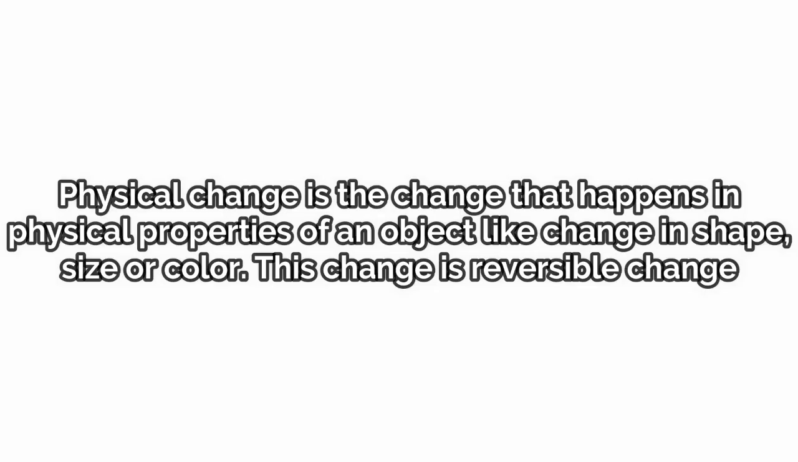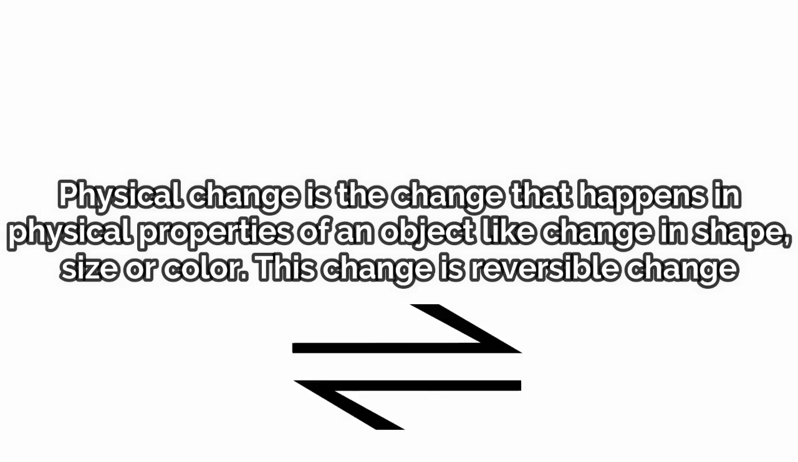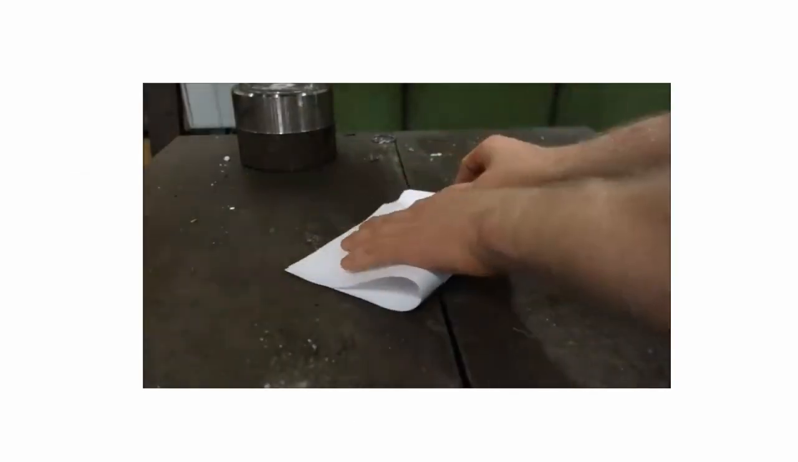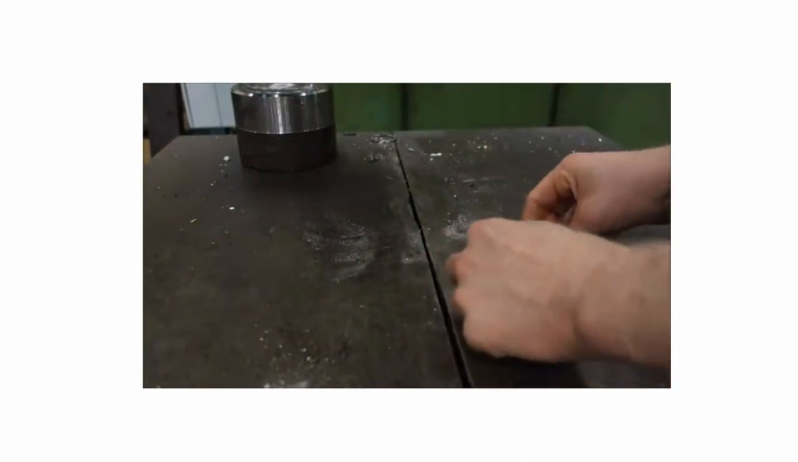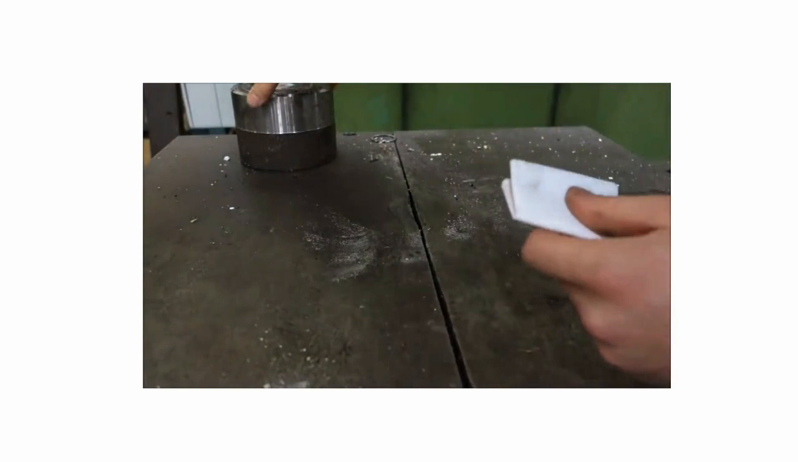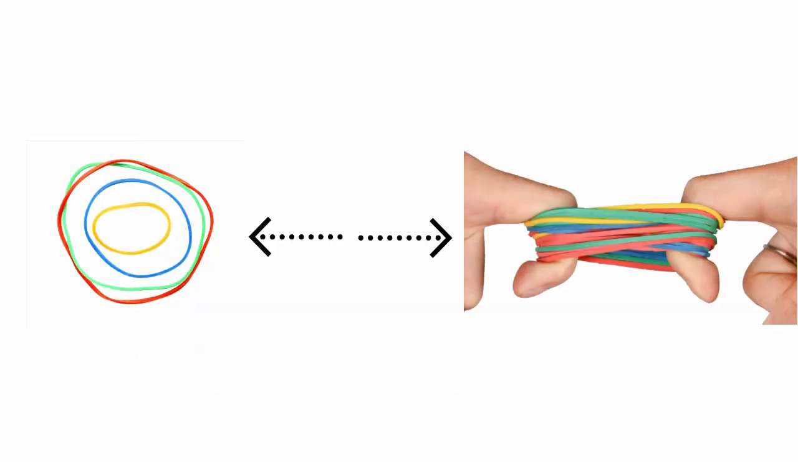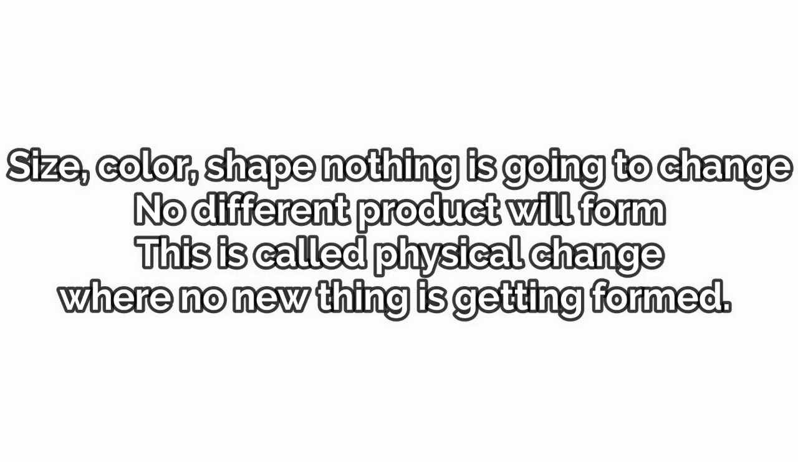Physical change is the change that happens in physical properties of an object, like change in shape, size or color. This change is reversible, like folding a paper where shape is getting changed, size is getting changed, but paper is same as it was before. Another is stretching a rubber. When you stretch a rubber, size is getting changed and the shape is getting changed, but rubber is nothing but a rubber only.